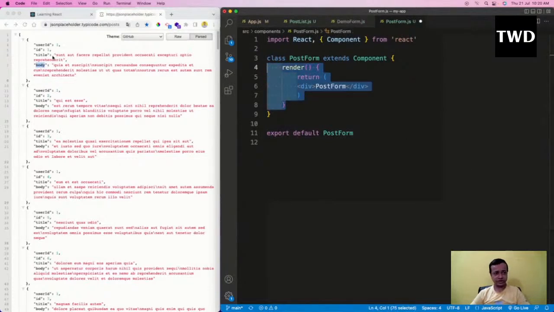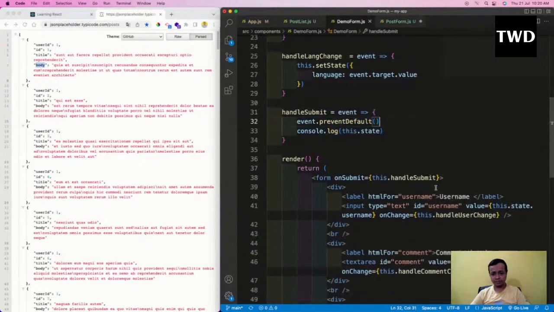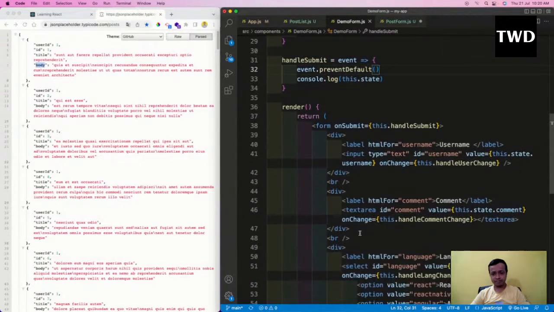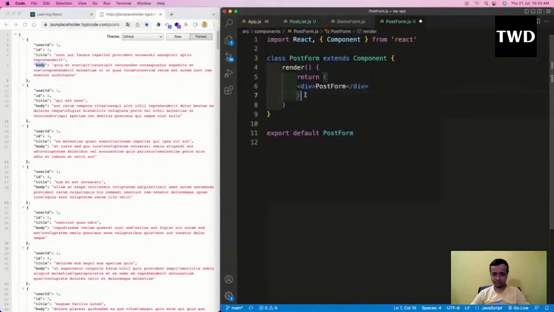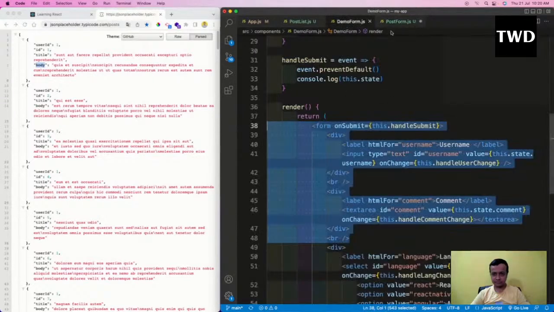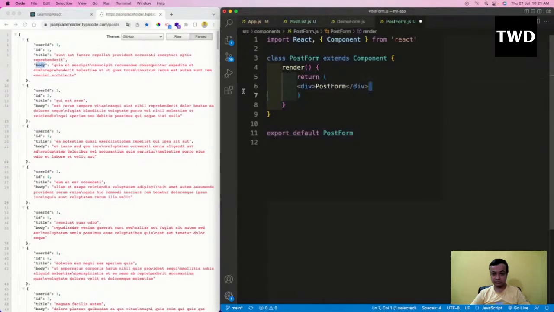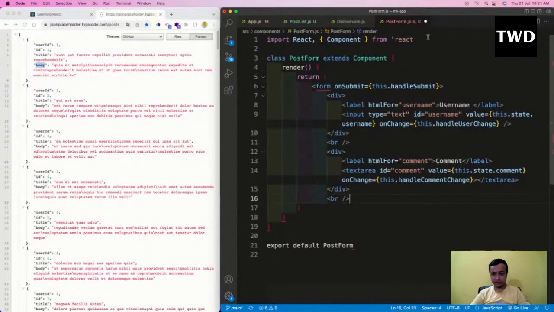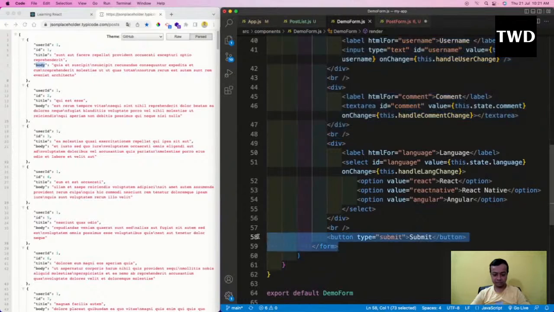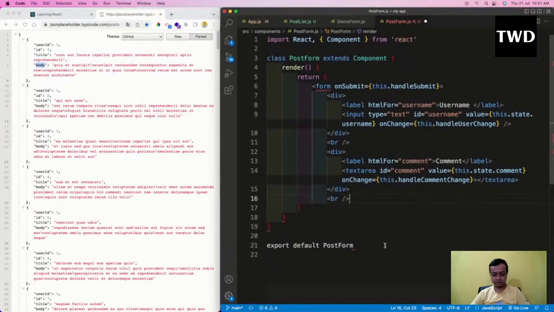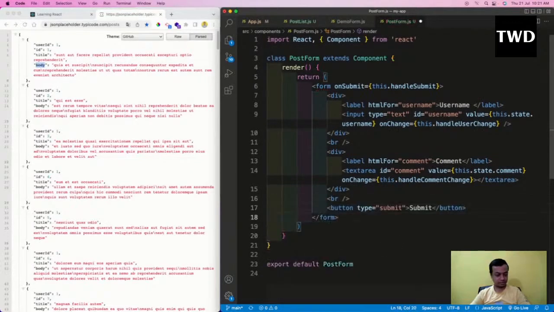In the form I should have user ID and title. So what I am going to do is take this demo form, let's take these things, and let's take this thing.